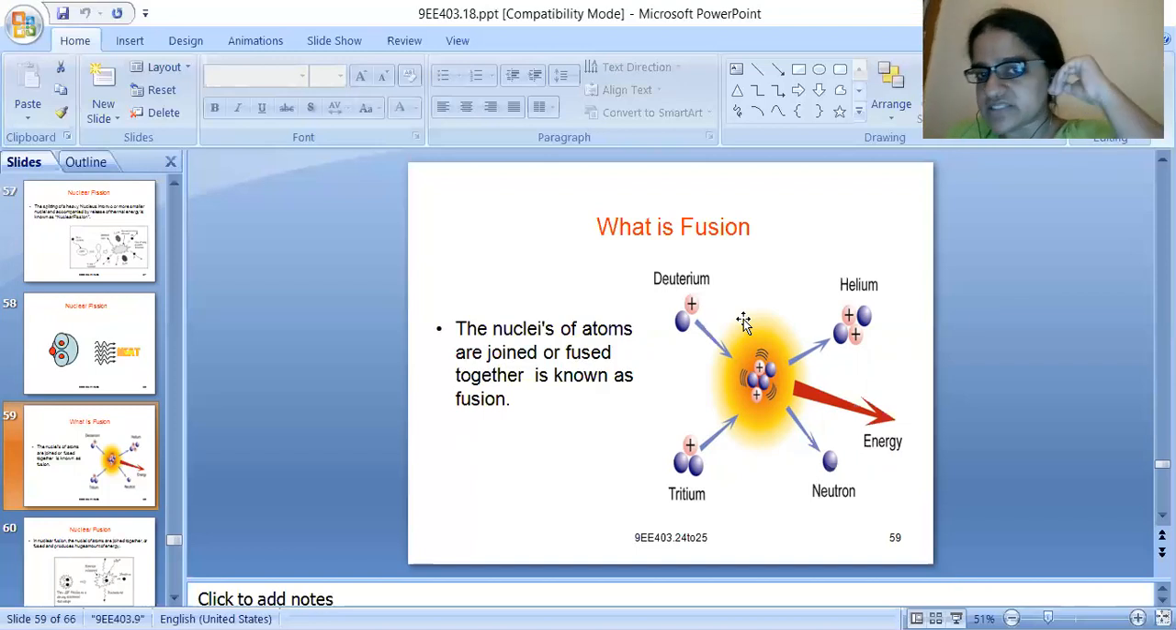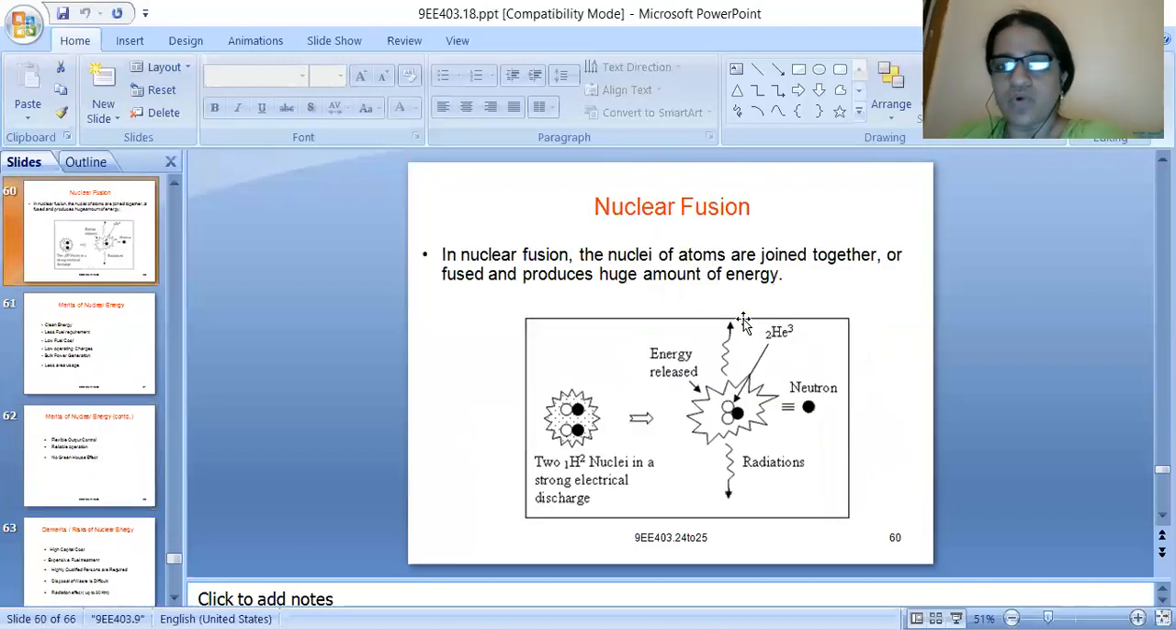Right. Coming to the next slide. What is nuclear fusion? In nuclear fusion, the nuclei of atoms are joined together or fused, and this also produces a huge amount of energy. Both the phenomena are associated with a huge release of energy, either nuclear fission or nuclear fusion. In nuclear fusion, the nuclei of atoms are joined together and produce a huge amount of energy.